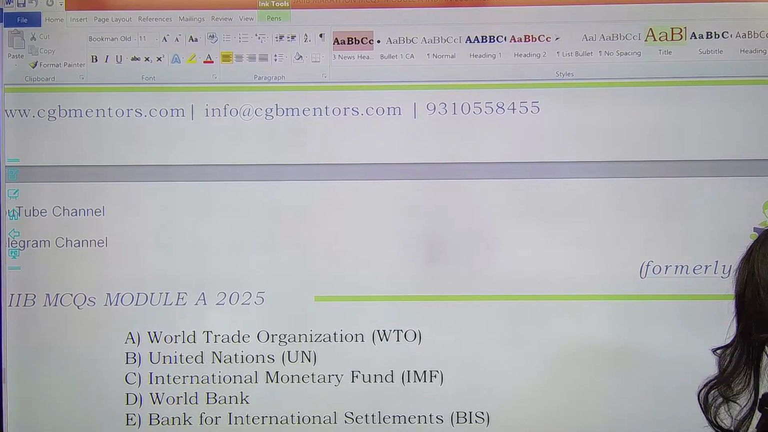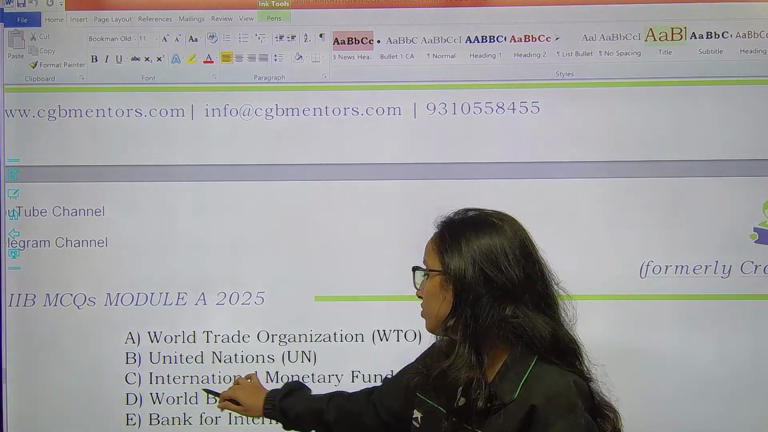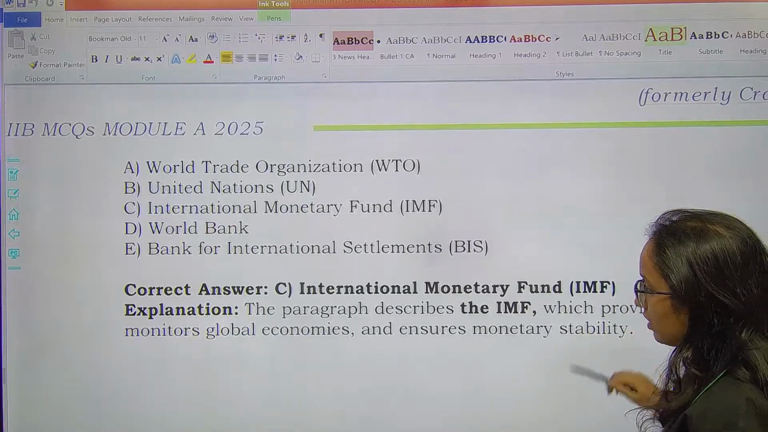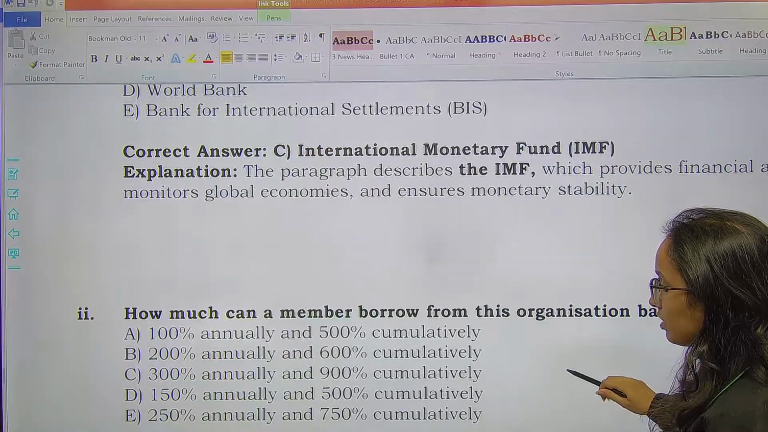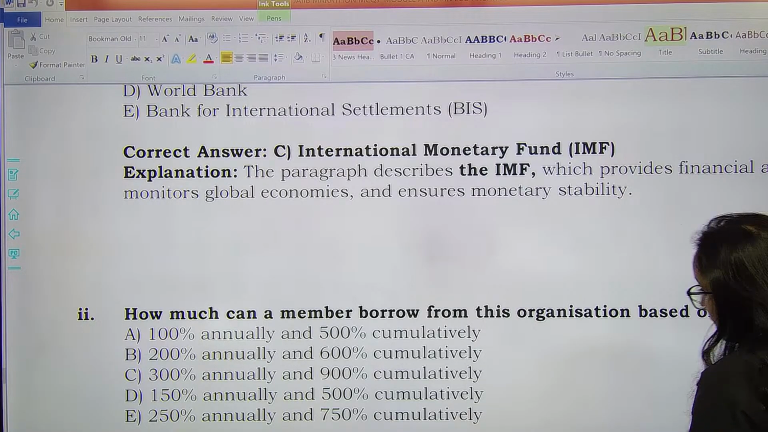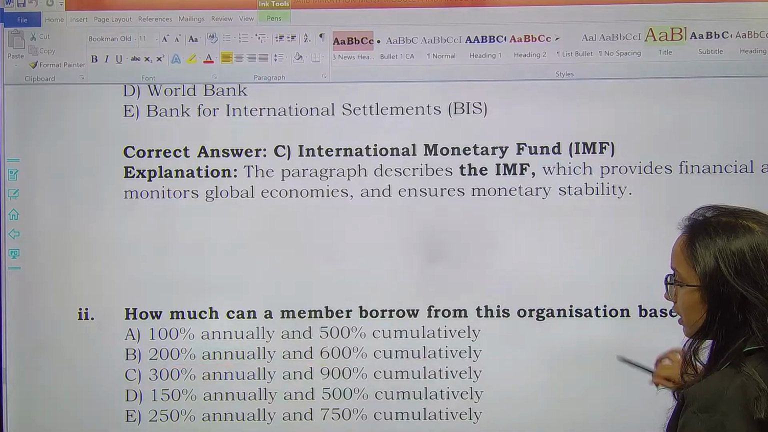So it is, anyone? It is IMF, International Monetary Fund. IMF is described here. Next question. How much can a member borrow from this organization based on the quota? IMF में कोटा के बेसिस पे कितना एक मेंबर कंट्री जो है वो बोरो कर सकता है? So 200 and 600%, remember, 200% annually and 600% cumulatively. Option B will be the right answer.